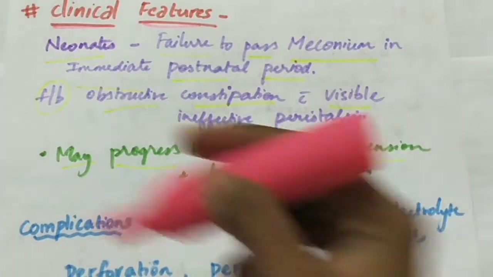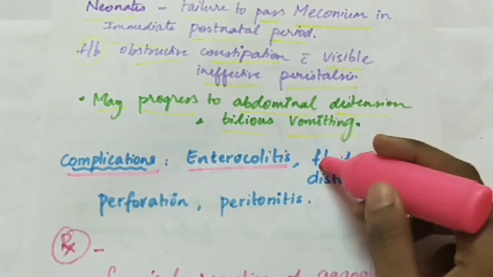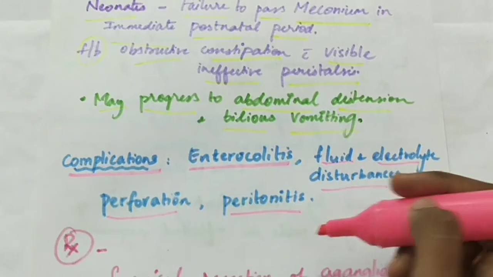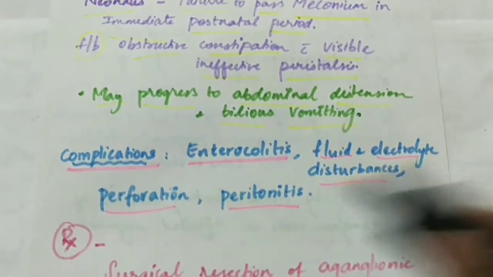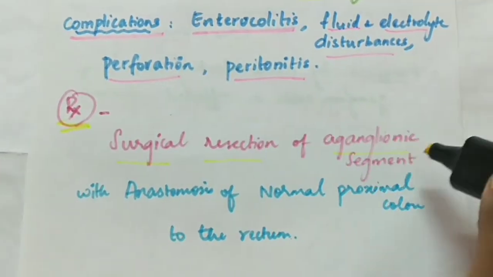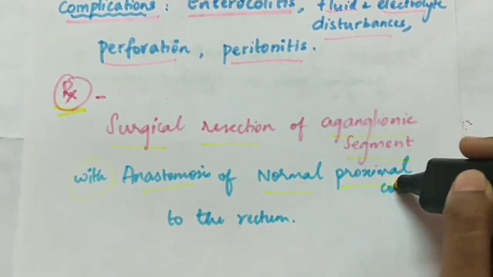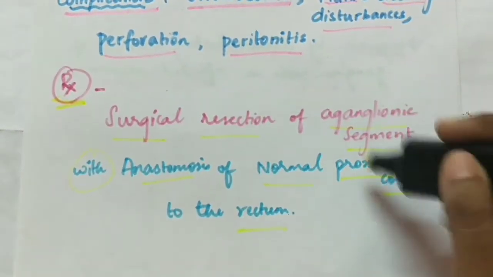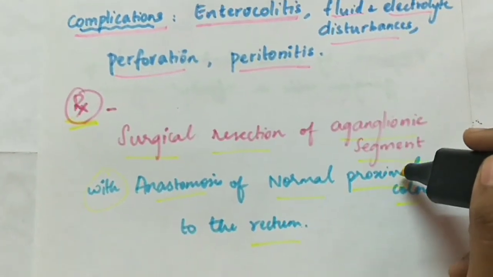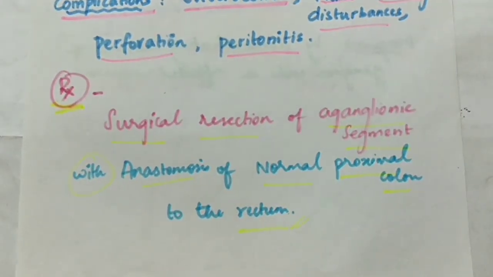Then the complications. The complications of Hirschsprung disease include enterocolitis, fluid and electrolyte disturbances, perforation and peritonitis. Lastly, the treatment. Treatment is surgical resection of the aganglionic segment with anastomosis of the normal proximal colon to the rectum. This is the treatment of Hirschsprung disease.